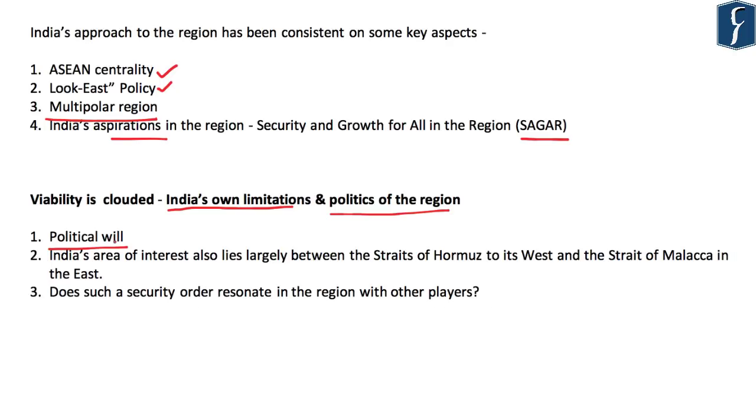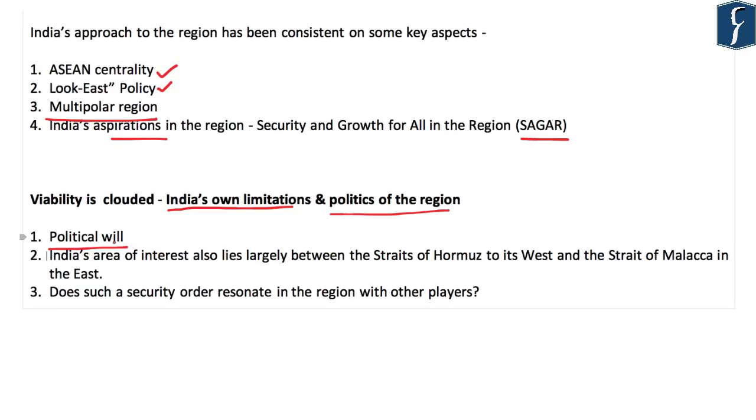A debate on the gap between theory and practice of India's action in such spheres is not new. For instance, Project Mausam is yet to take off and become the counter to the Chinese maritime Silk Route that it originally intended to be. India's area of interest also largely lies between Strait of Hormuz to its west and the Strait of Malacca in the east. Thereby, it has little interest and presence beyond this region, similar to how US strategy in the region is also lopsided towards the Western Pacific.